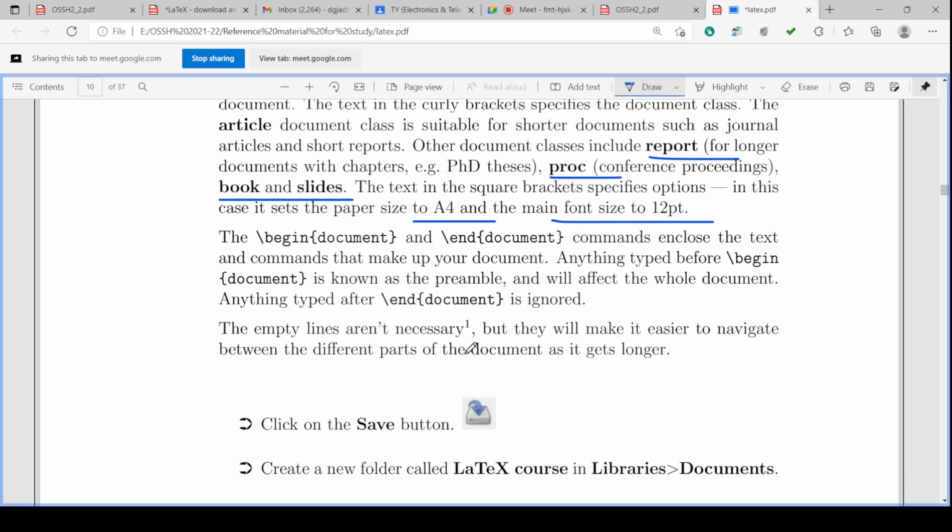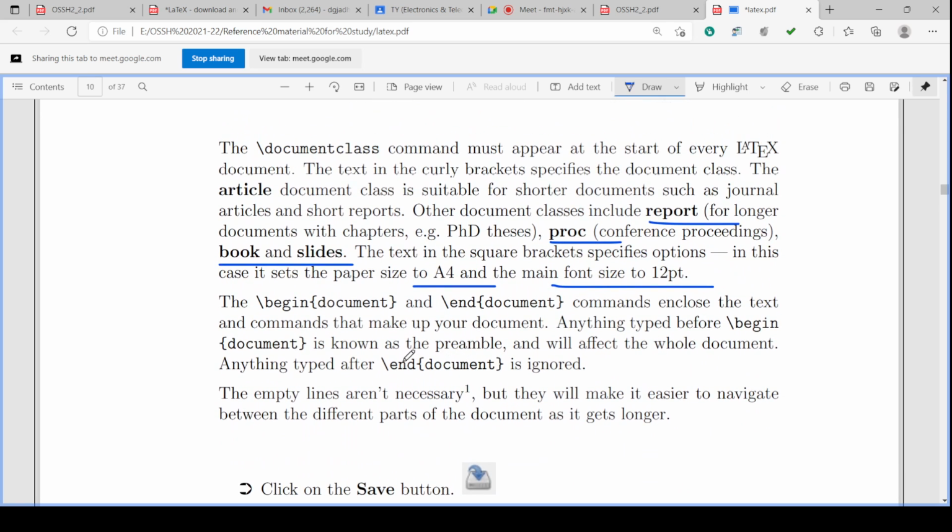Okay. So it is used for generating reports or a short document like an article, or a long document like a report or proceedings or book or slides. And for that we have to mention the size of the paper, A4 or font size 12 point, etc. Isn't it? So these technicalities are to be considered.